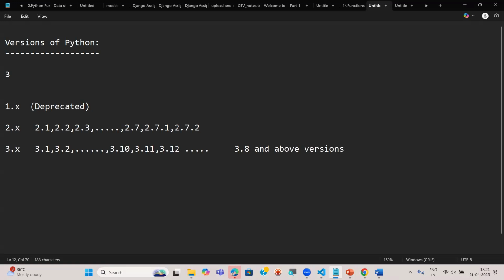That's why I'm telling you to download and install 3.8 and above. However, don't worry about it. You can just download the latest one.